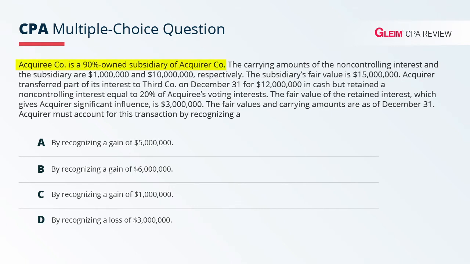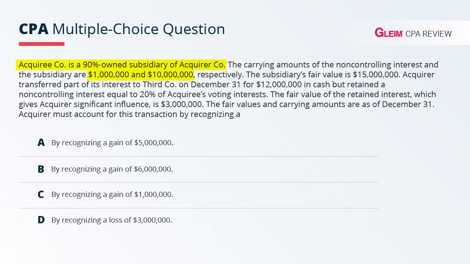That means one company acquired 90% of the other company. The carrying amounts of the non-controlling interest and the subsidiary are 1 million and 10 million respectively. The subsidiary's fair value is 15 million.